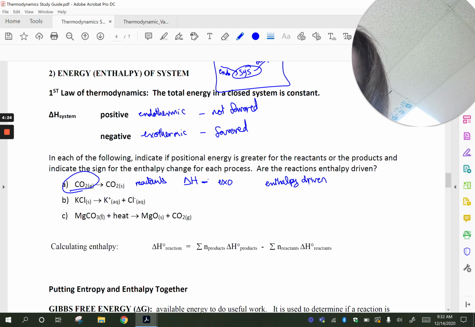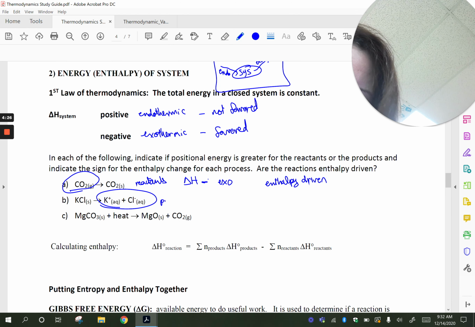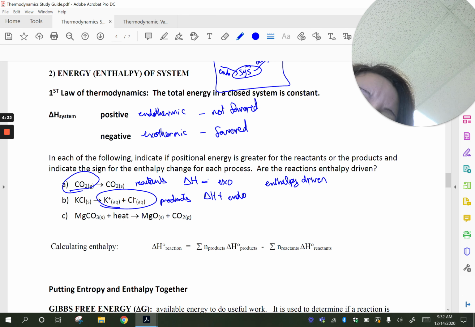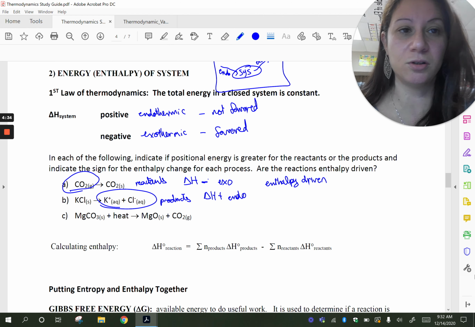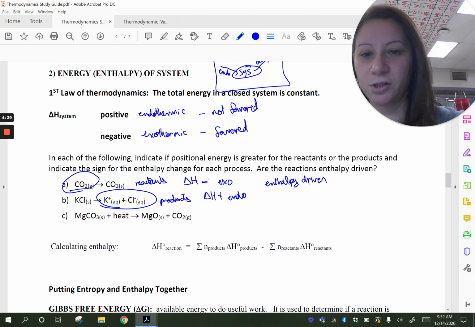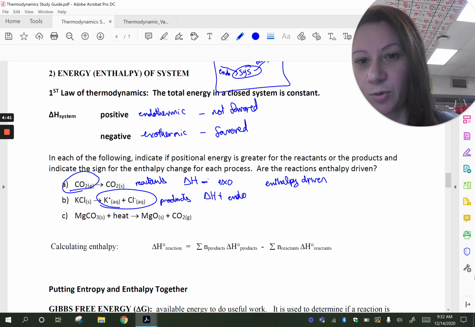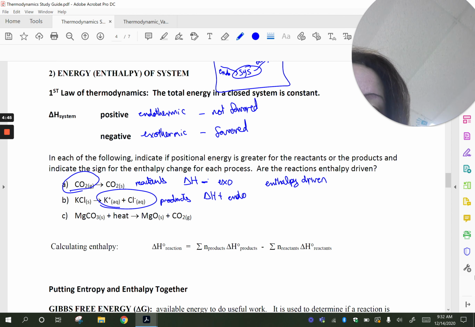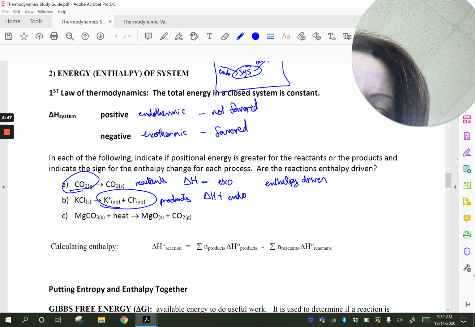Your products actually have more potential energy. Your delta H is positive. Again, because you need to break the crystal in order to get to the ions. And breaking a crystal would be endothermic. You got to put in energy in order to overcome the lattice energy, right? So that would be not enthalpy driven.